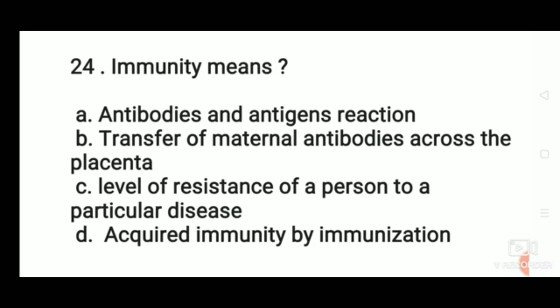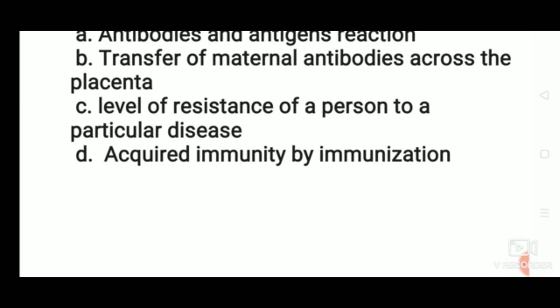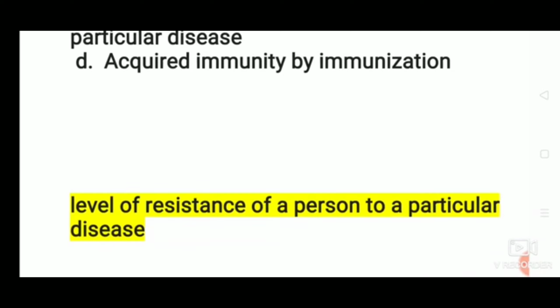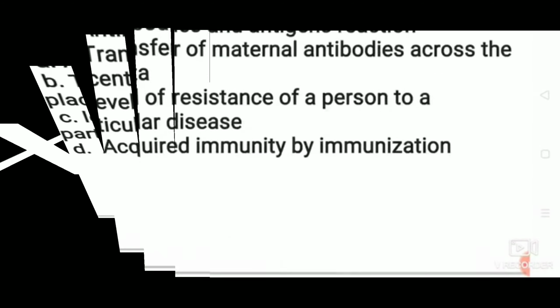Immunity means: antibodies and antigens reaction, transfer of maternal antibodies across the placenta, level of resistance of a person to a particular disease, or acquired immunity by immunization? The correct answer: immunity means level of resistance of a person to a particular disease.